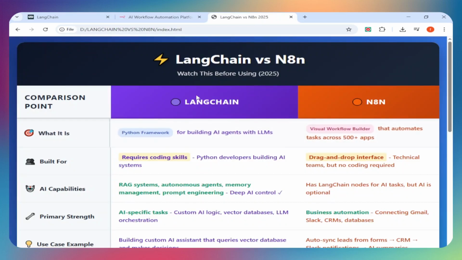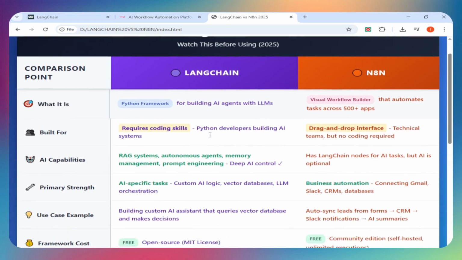What they actually do. LangChain excels at AI-specific tasks: retrieval-augmented generation, memory management, agent orchestration, and prompt engineering. You get precise control over how your LLM behaves. n8n connects business tools: Gmail, Slack, databases, CRMs. Yes, it has LangChain nodes for AI tasks, but its strength is automating workflows across your entire tech stack.